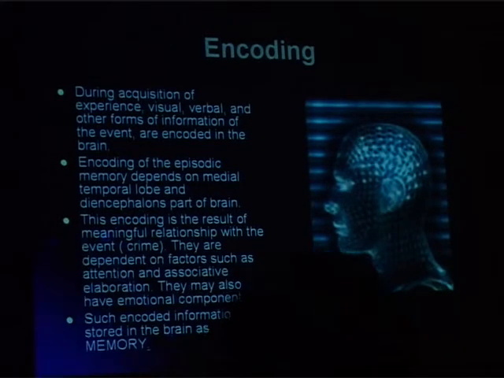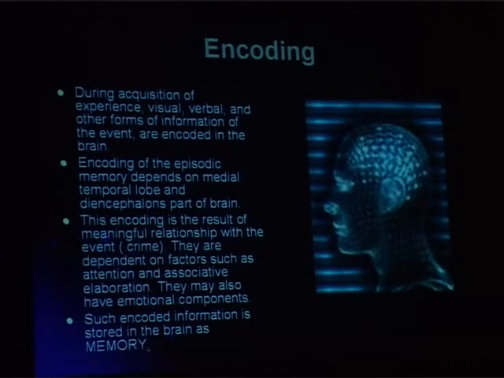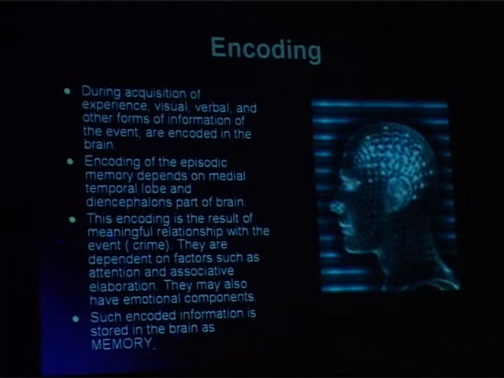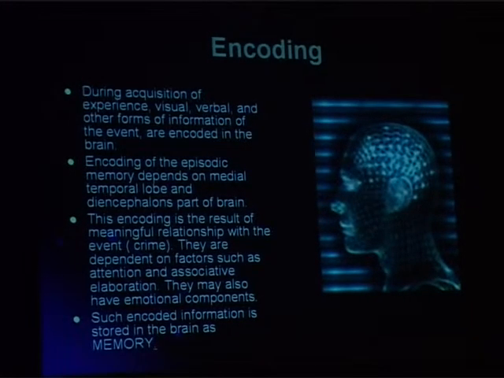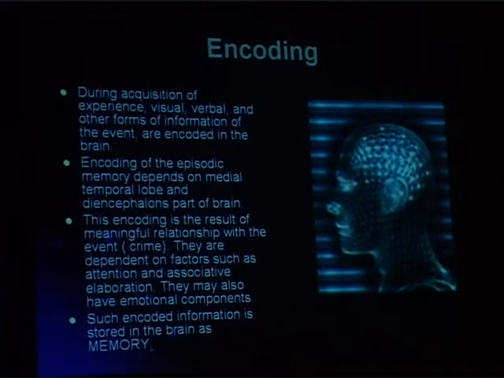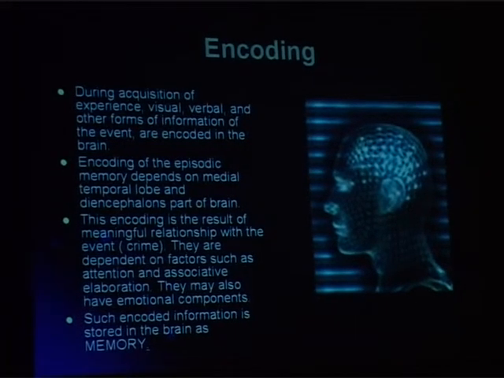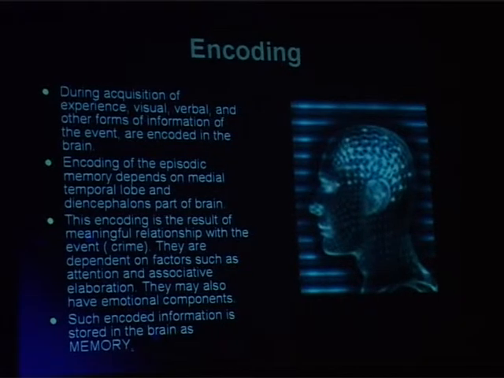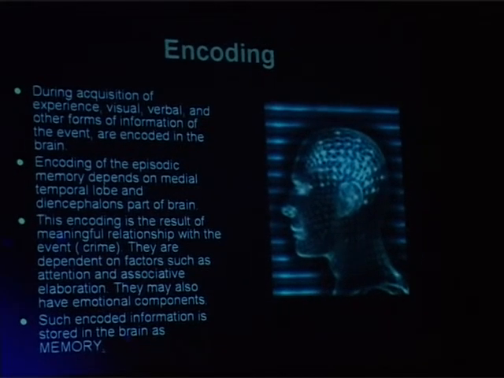All the information is stored in the brain in an encoded fashion. When we see a particular event or a particular episode, we store it in visual memory. We hear the words being exchanged, we store it in auditory memory. The individual might use some weapons in a crime situation, then we store it in somatosensory memory. So we have various forms of information: visual information, verbal auditory information, somatosensory information. All this information is stored in the brain in an encoded fashion.